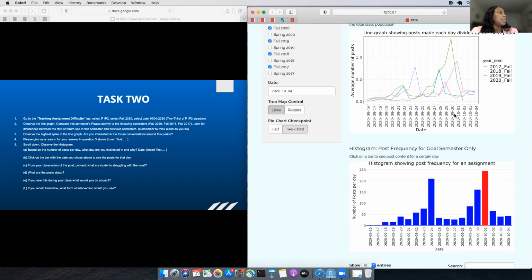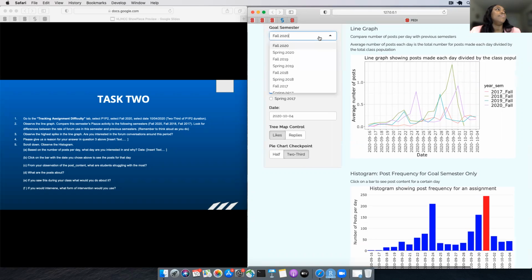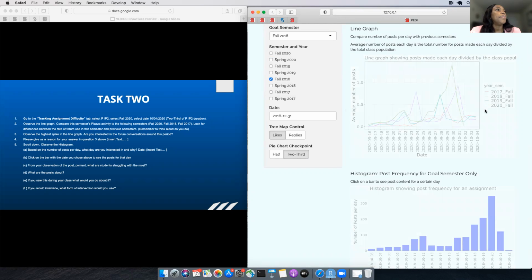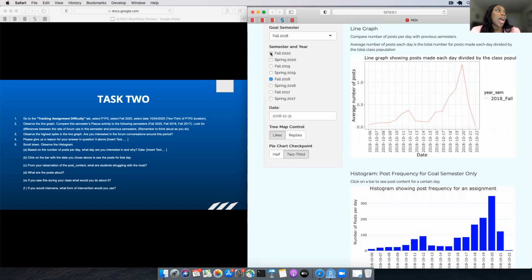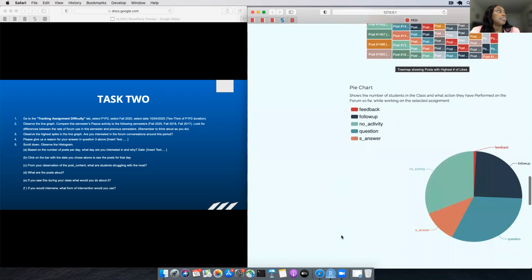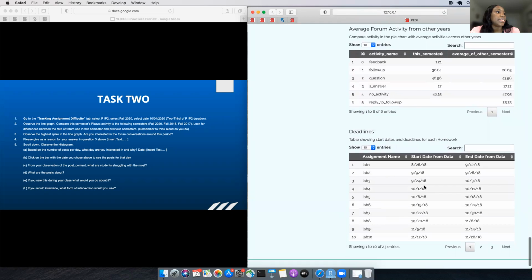So let us look at this. The 2018 semester is particularly interesting to me, because I saw a very high spike compared to other semesters, midway through 2018, about two-thirds of the way through the assignment.